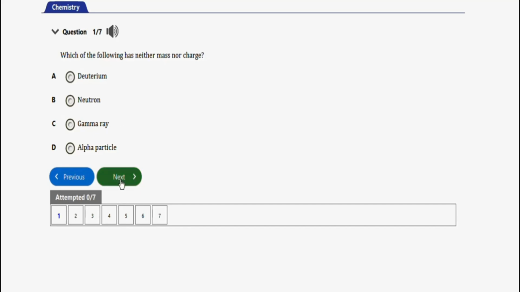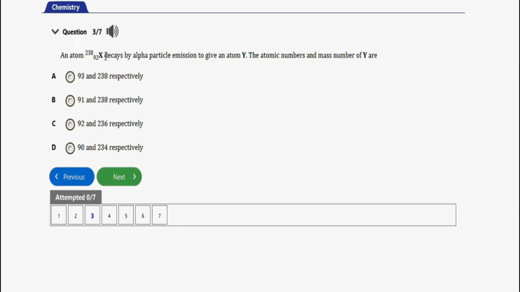The next question will be this one. It says the existence of two or more forms of the same element in the same physical state is known as. So the right option will be option C, which is allotropy. Very important.